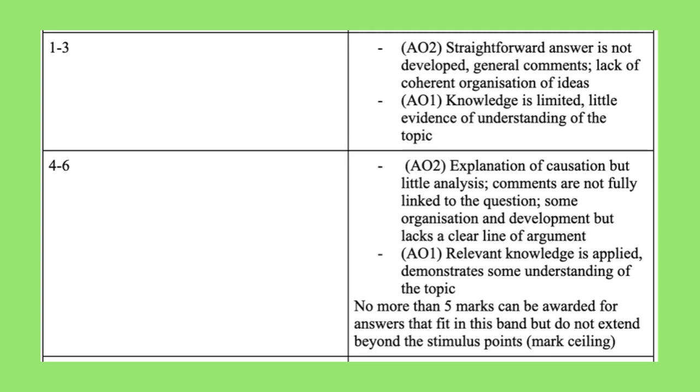Here are the bottom 2 bands for this question. Now again, our overview video explains all of this in much more detail, but to be scoring in these bands, you may have given some factors or maybe some general comments, but you haven't really used them to explain why Henry had such a smooth succession. So to develop those points, you need to be bringing in some evidence from your own knowledge and then explaining it and linking that back to the question. You will also need a structure that the examiner can follow so that they know exactly what you're arguing.